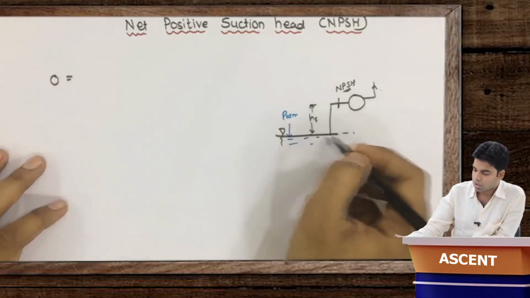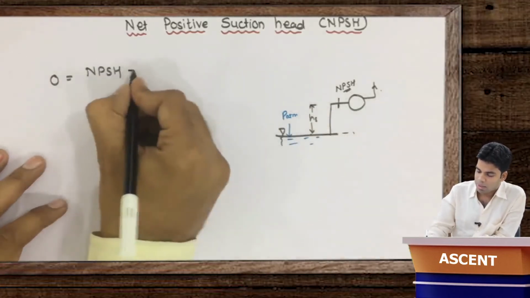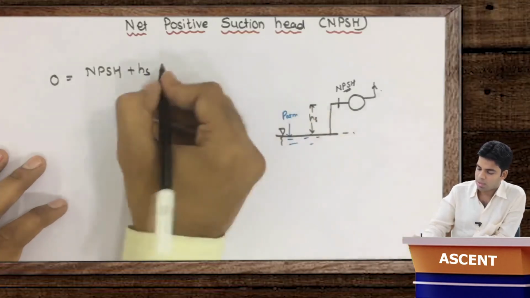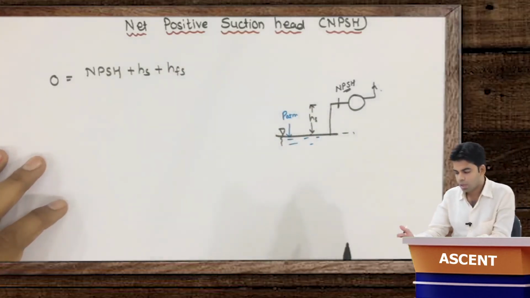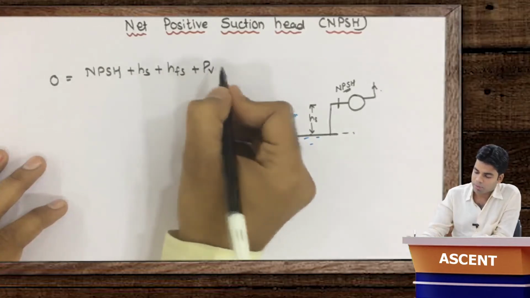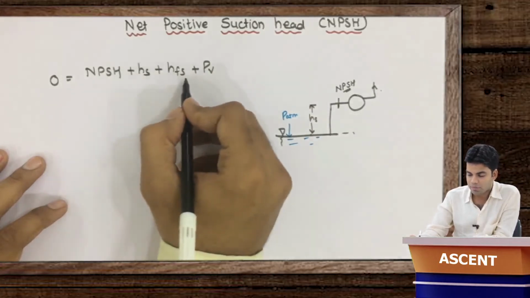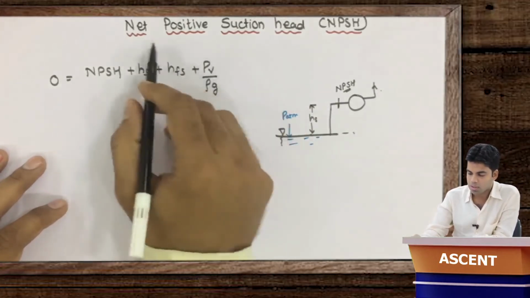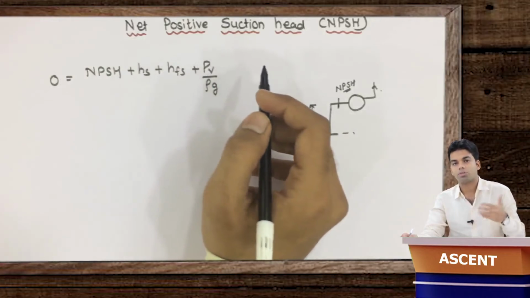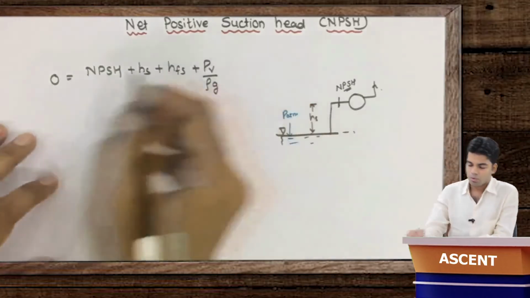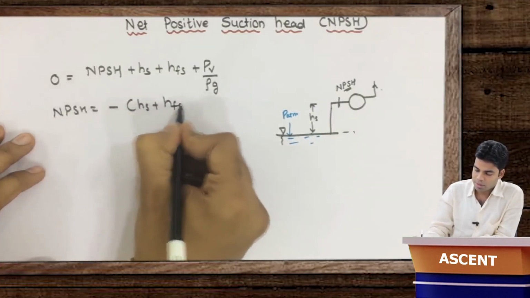This will be equal to the total pressure at this point, which is first the net positive suction head which we want to determine, plus the static head HS. Apart from this there is HFS, which is frictional loss, as I have already told you. Apart from this there is one more pressure, which is vapor pressure, which has to be overcome. NPSH is in meter, HS is in meter, and HFS is in meter, so this has to be in meter. Getting this now? So from here NPSH will be equal to minus of HS plus HFS plus PV by rho g.